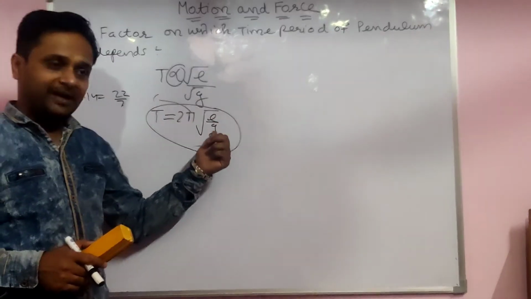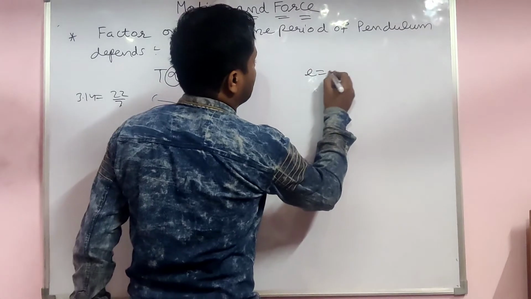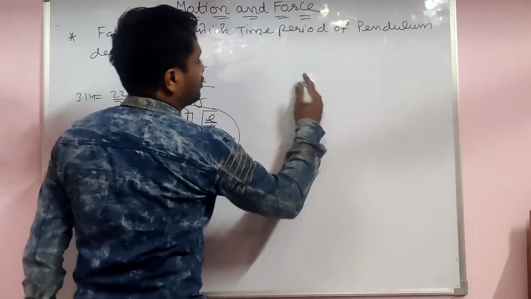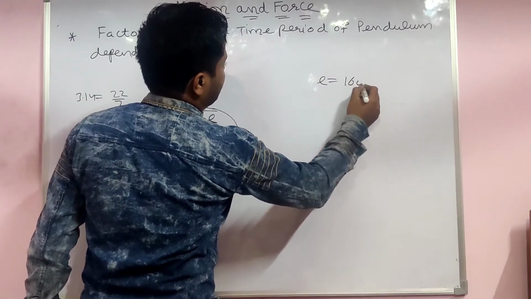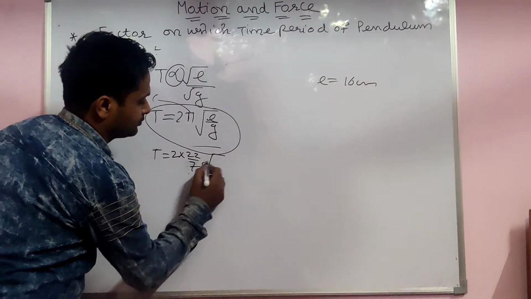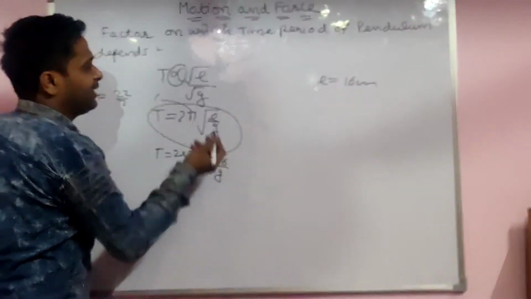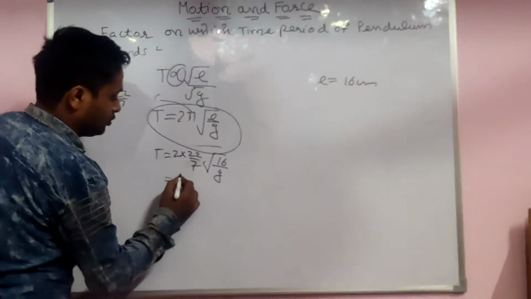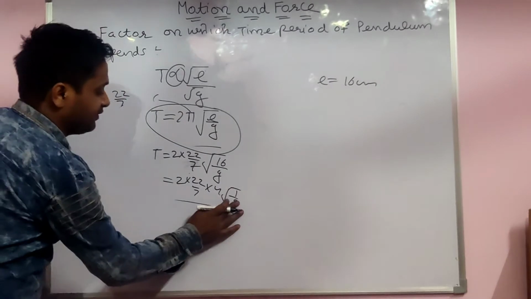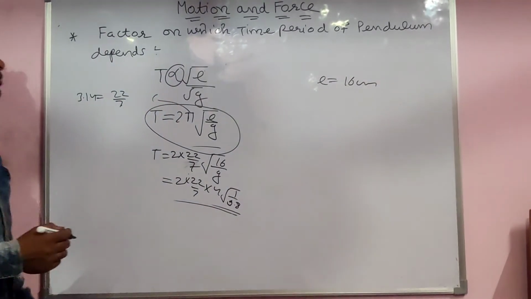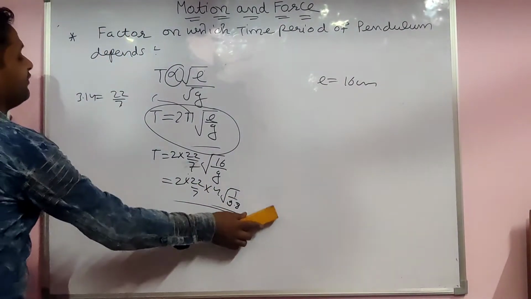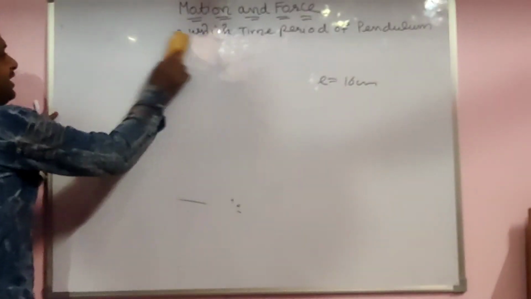If you know the length of the pendulum and gravity, for example, the length of the pendulum is 16 centimeter, so here put the value: 2 into 22 by 7. The g value may be 10, maybe 9.8. You have to put 9.8, then you are able to find out the time period of the pendulum very easily. This is the factor on which the pendulum time period depends.